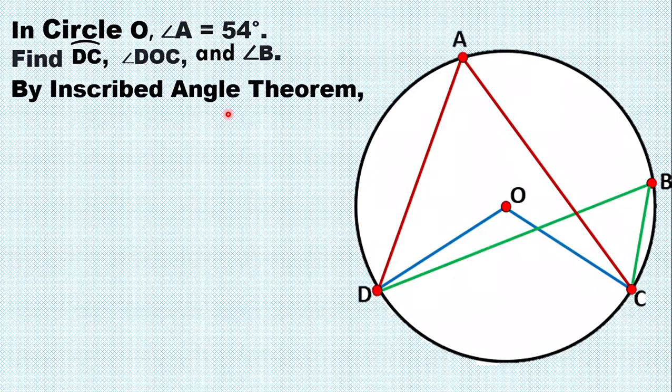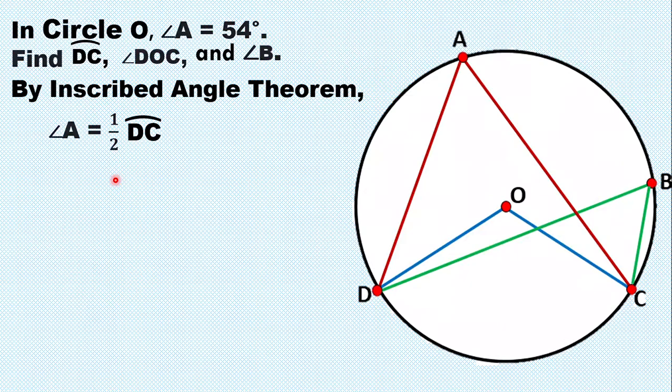Okay, let us find. So, by inscribed angle theorem, angle A is 1/2 of arc DC. So, let us find arc DC. So, by using the inscribed angle theorem, yung angle A, 1/2 lamang sa measure ng ating arc DC because angle A is an inscribed angle. So, half lamang siya sa measure ng intercepted arc or the arc that intercepts angle A. Okay?